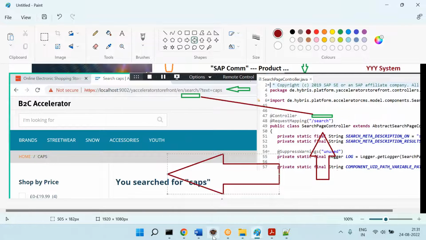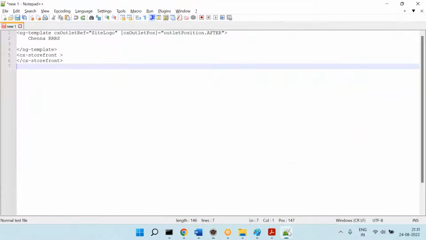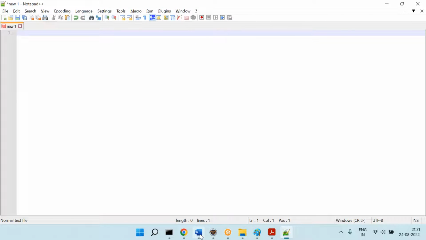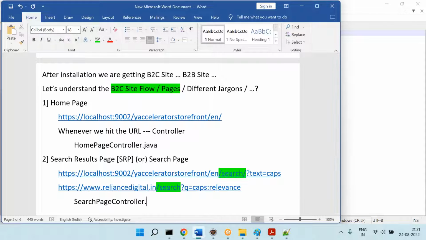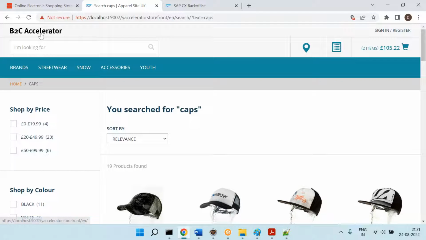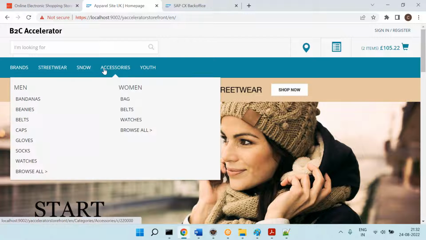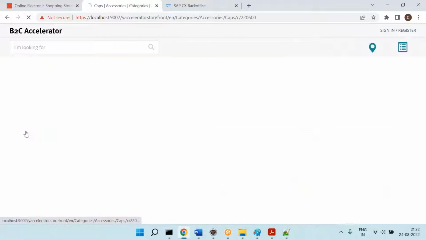That's the meaning. So therefore, for the home page we have the home page controller, and for the search page, what do we have? SearchPageController.java. That's it. Next, the third one. From the home page, I can search. That's good. From the home page, I can also click these menus.